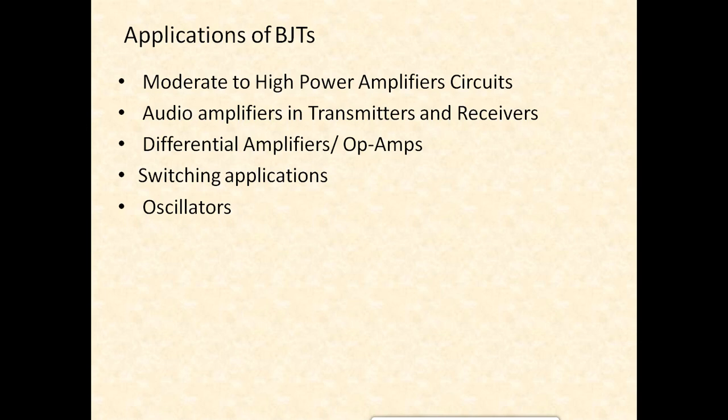Because there we will directly be starting with clippers, clampers, and then further we will start with the JFETs, which are junction field effect transistors. So to start with those aspects, it was very important for you to revise these concepts so that you can link the concepts very clearly.